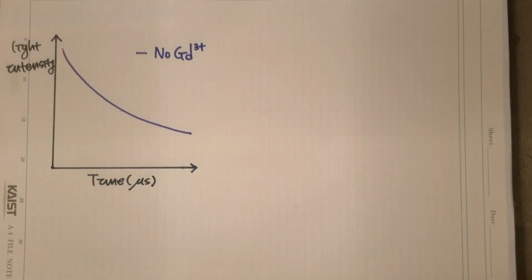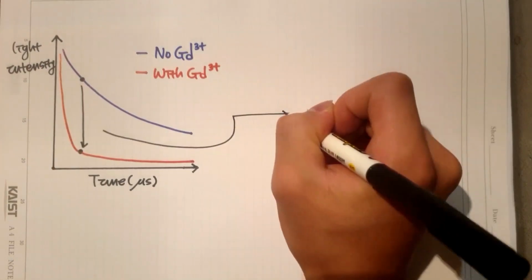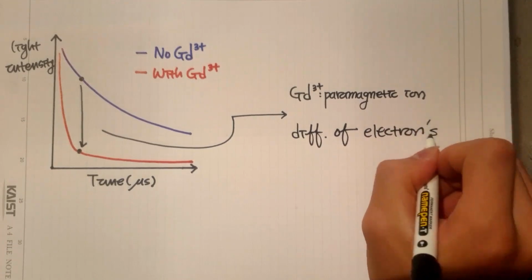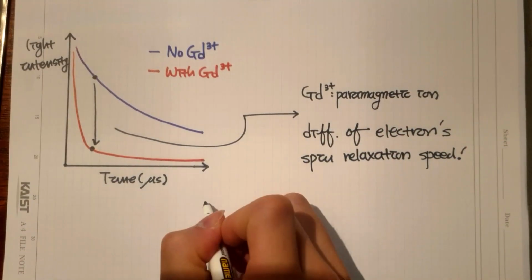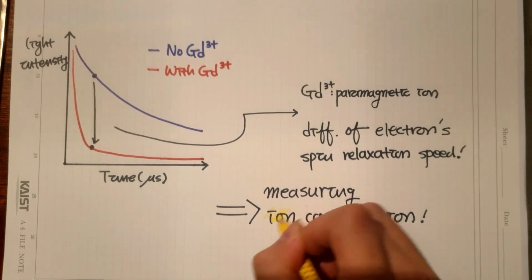Also, we can measure ion concentration sensitively with paramagnetic ions and NVC. If there are paramagnetic ions near the NVC, the electron spin relaxation speed increases significantly. Therefore, by measuring this difference, we can measure paramagnetic ion concentration.